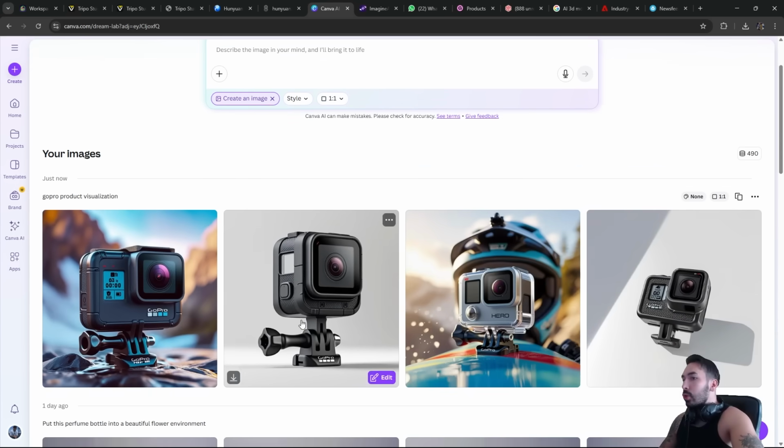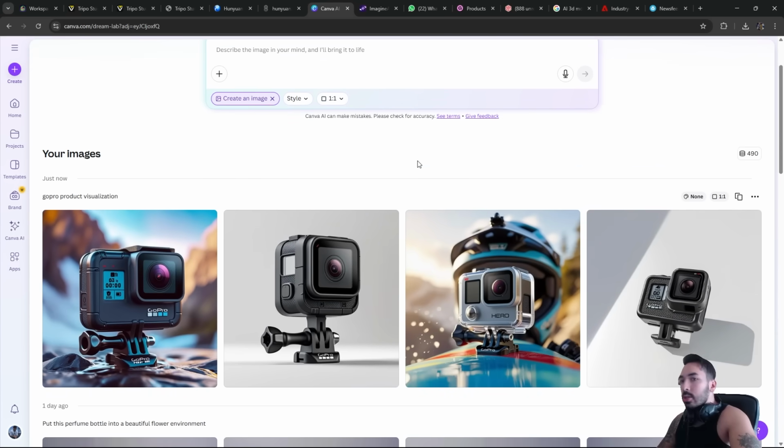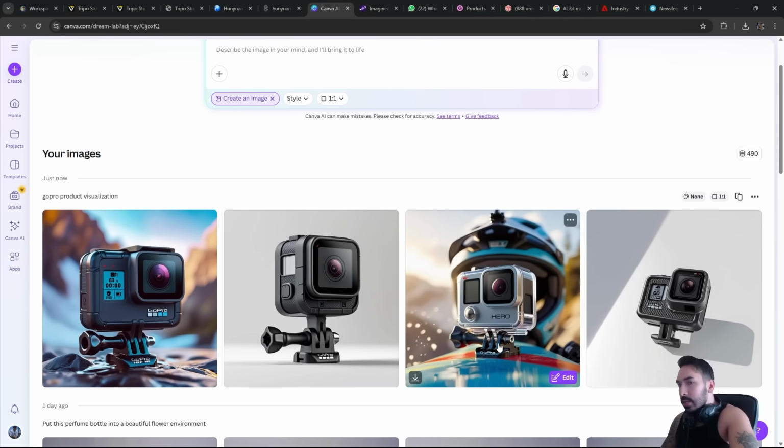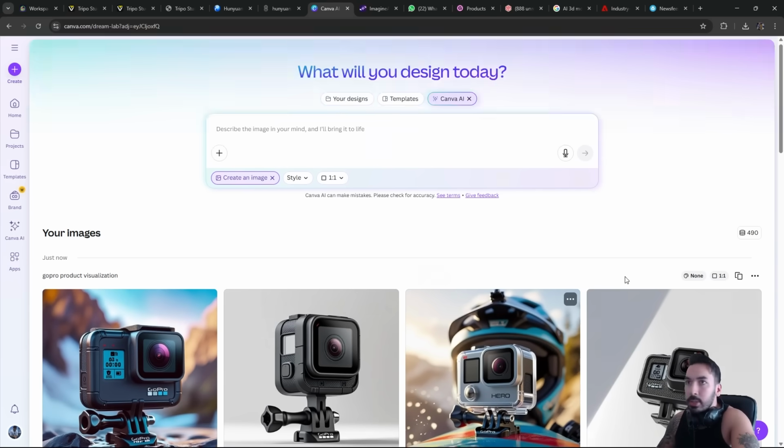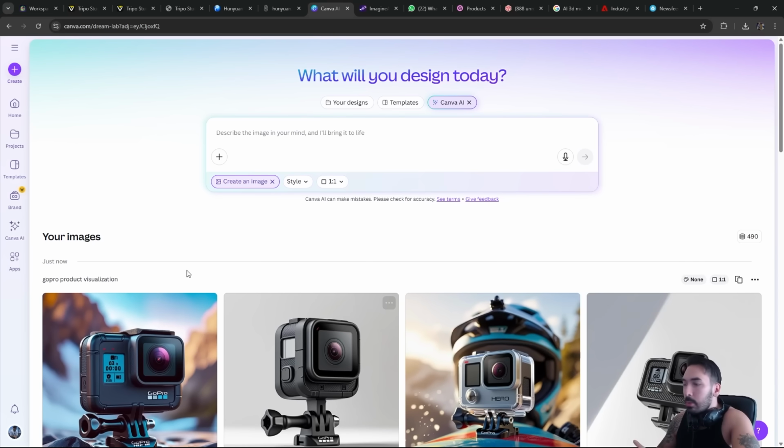And now over here you got 4 different pictures of a GoPro in some sort of a product visualization setting. So you can get a good reference for the lighting, you can get some good ideas for what kind of environment you want to construct for this product. It's pretty basic, but you can do it 10 more times if you want to and come up with a bunch of different things.